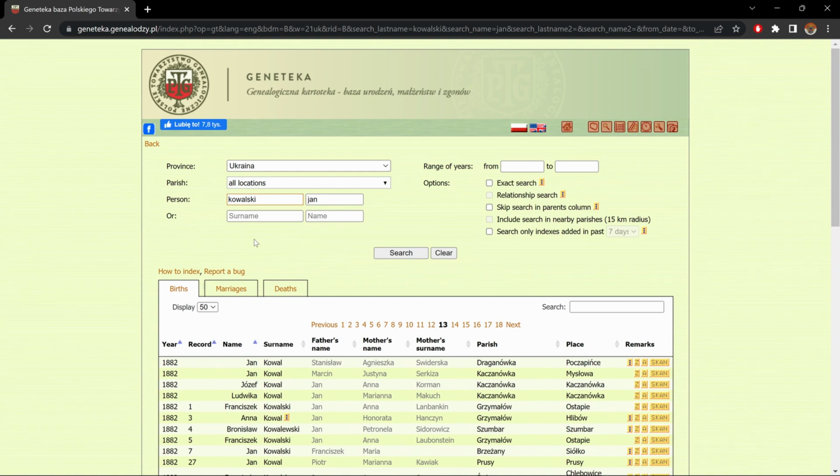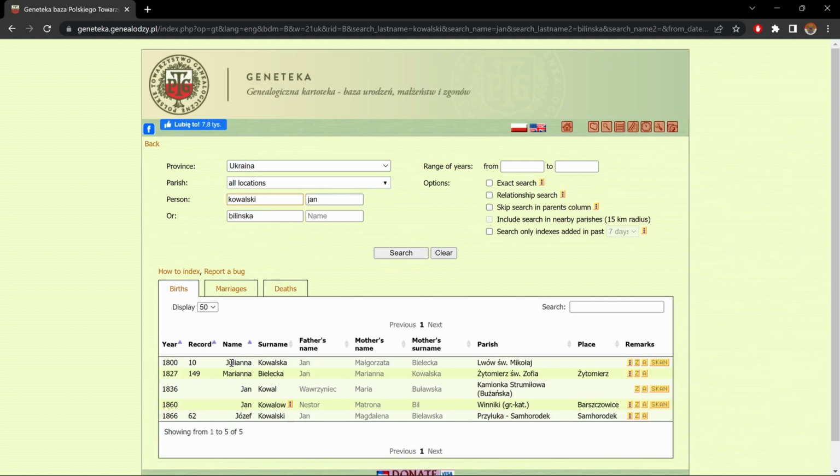Okay, so now let's say I want to find the ancestor Kowalski, but on the same record, I want there to be the name Bilinska. So in this or section, I'm going to put Bilinska. And it'll give me all the records that have something similar to Jan Kowalski and have something similar to Bilinska in the same record. So here you're going to have Kowalska, Bielecka. Here you're going to have Bielecka, Kowalska, and so on.